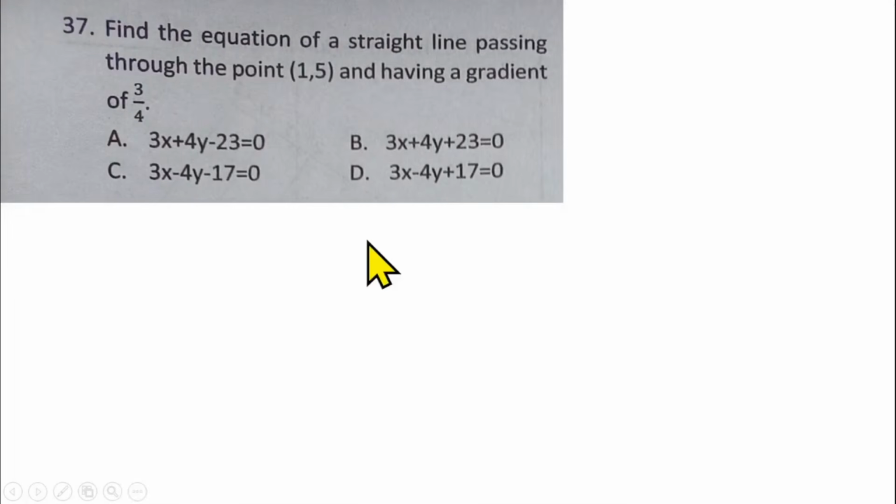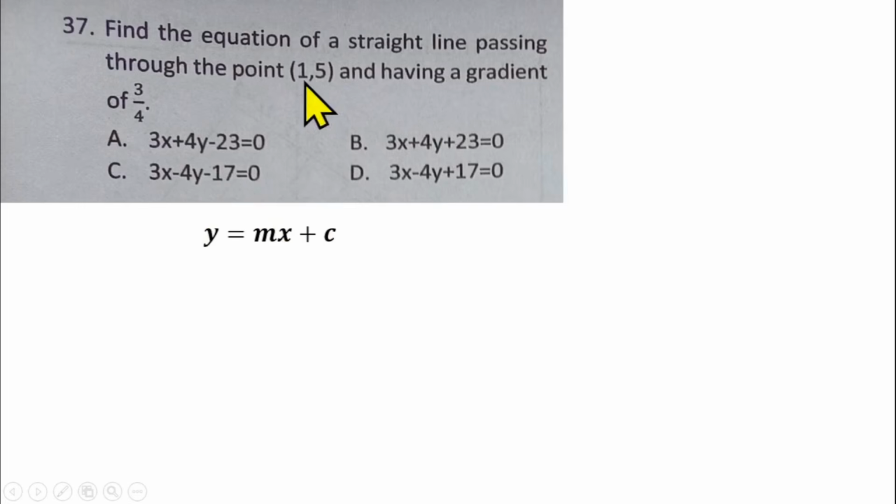Question number 37 is from coordinate geometry. We have to find the equation of the straight line passing through (1, 5) and having a gradient of 3/4. The equation of the straight line we are looking for is a linear equation, and the template of a linear equation is y = mx + c.